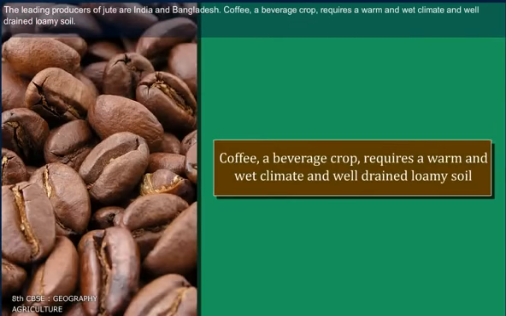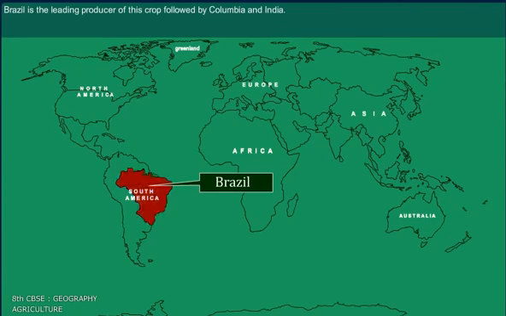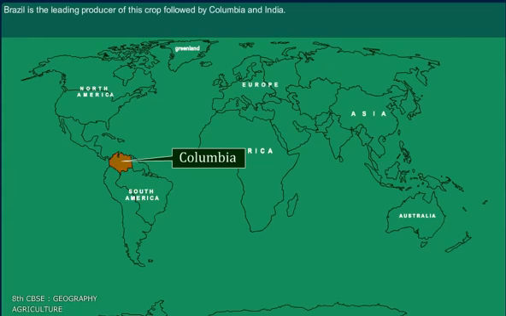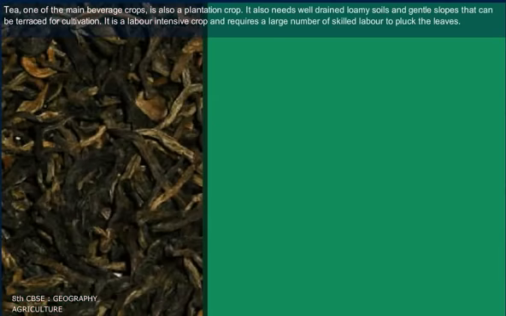Coffee, a beverage crop, requires a warm and wet climate and well-drained loamy soil. Brazil is the leading producer of this crop, followed by Colombia and India.